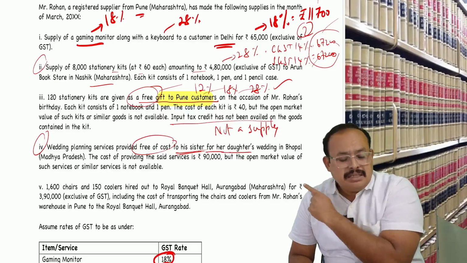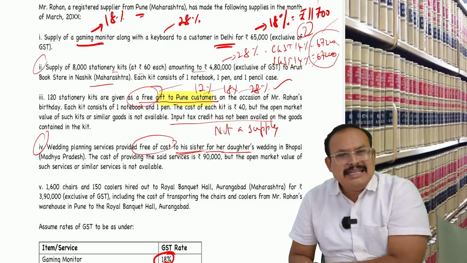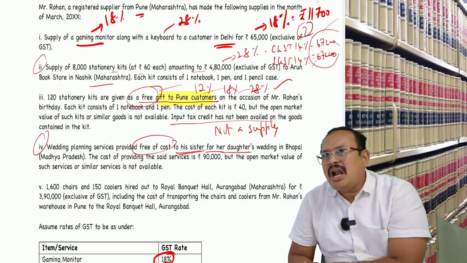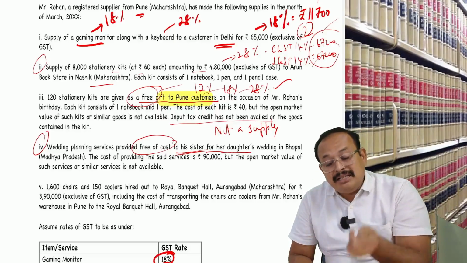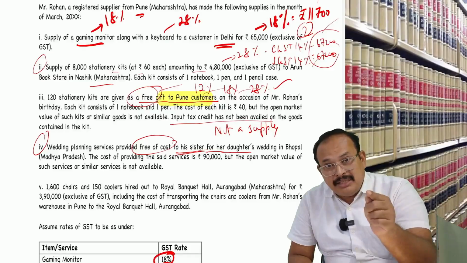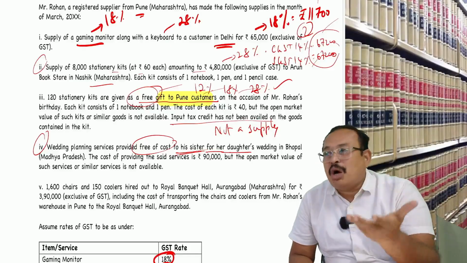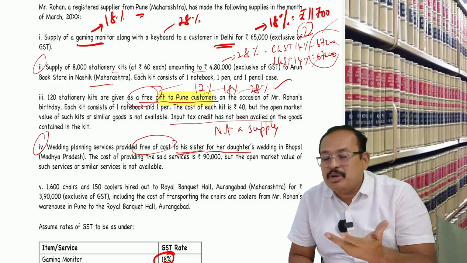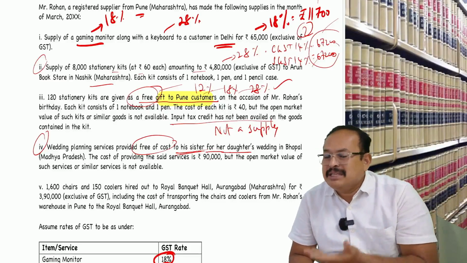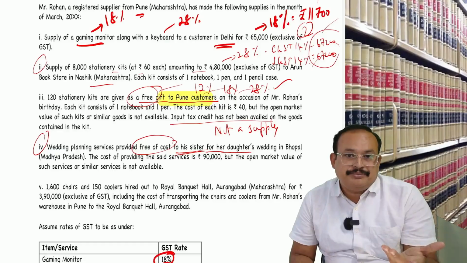Now, is Rohan's sister dependent on Rohan? Unless that word appears, we cannot simply call them related parties. We simply cannot call them family.